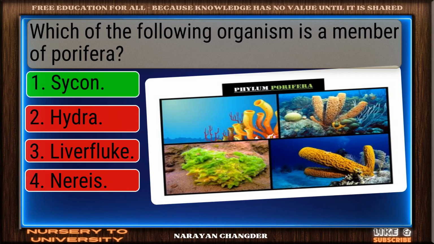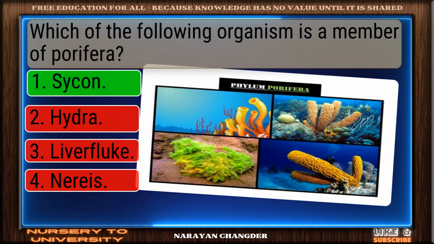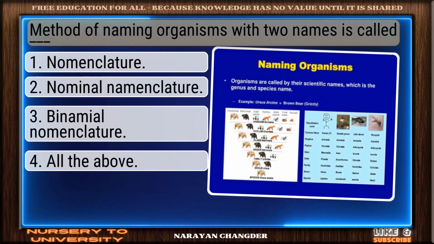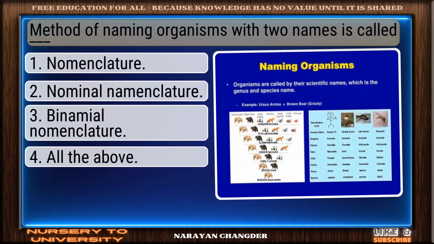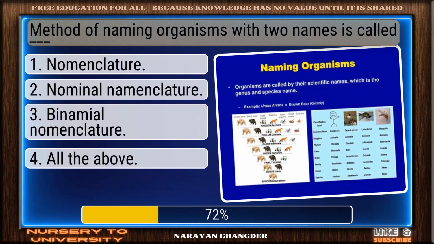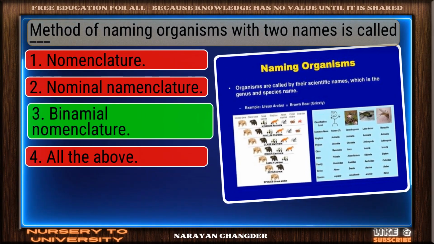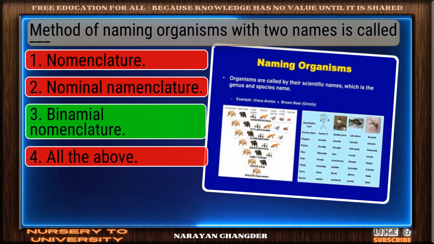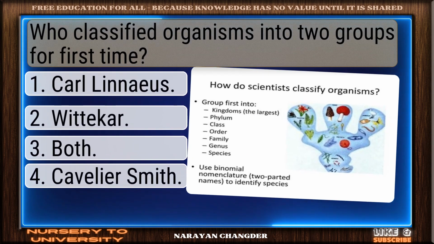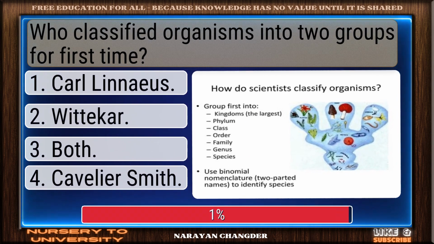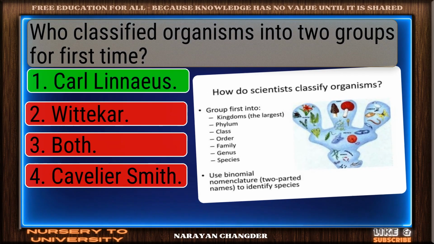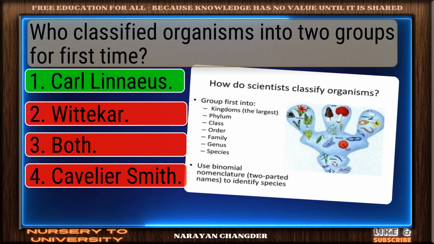Nice selection. Cycon is the correct and valid answer. Question number 141. Method of naming organisms with two names is called dash. Great thinking. Binomial nomenclature is the right choice. Question number 142. Who classified organisms into two groups for first time? You chose Carl Linnaeus, and it is correct.